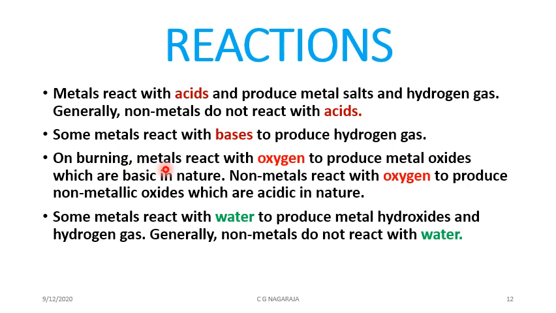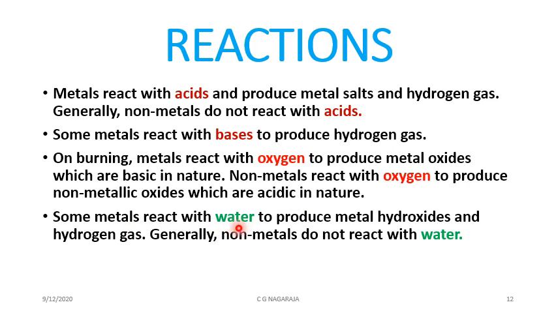On burning, metals react with oxygen. When you burn a metal in the presence of oxygen, it produces oxides of the metal. Non-metals also produce oxides, whereas metals produce oxides which are basic in nature. Non-metals produce oxides that are acidic in nature.